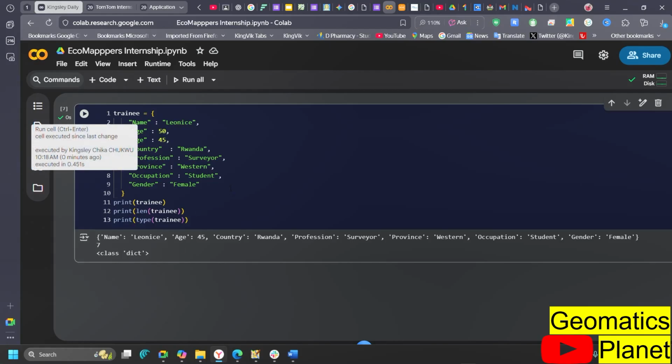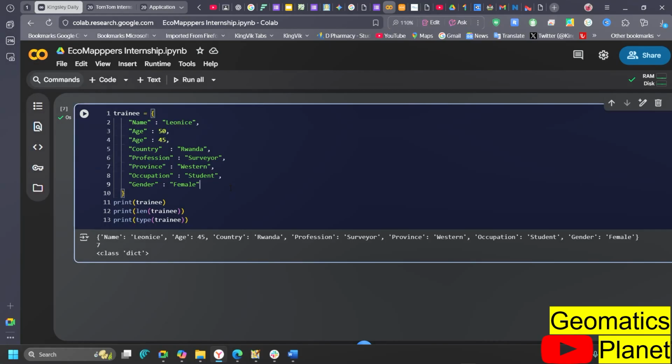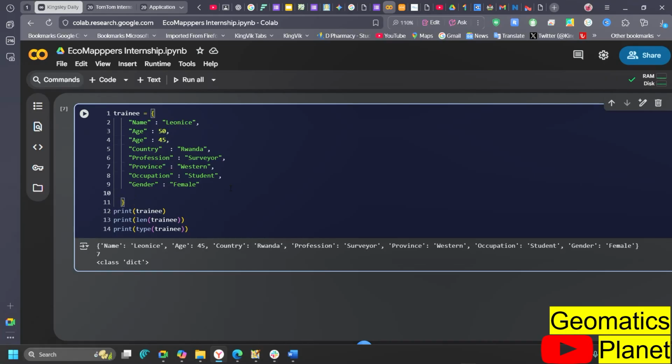Now let's say that there comes a time that Leon also likes different things. Let's go again and add something. For us to add something, we need to put a comma here to continue to add another thing. Let's say she likes food.